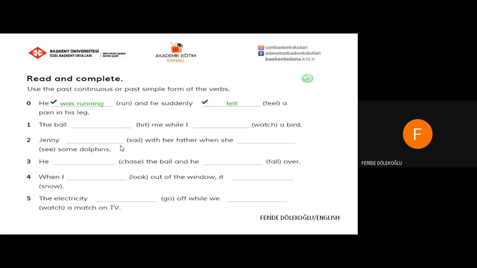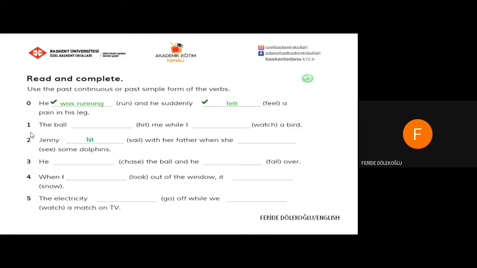Use the past continuous or past simple form of the verbs. He was running and he suddenly felt a pain in his leg. Okay, if you look at the activities, this is the long one, this is the short one. So here I use past continuous and here I use past simple.